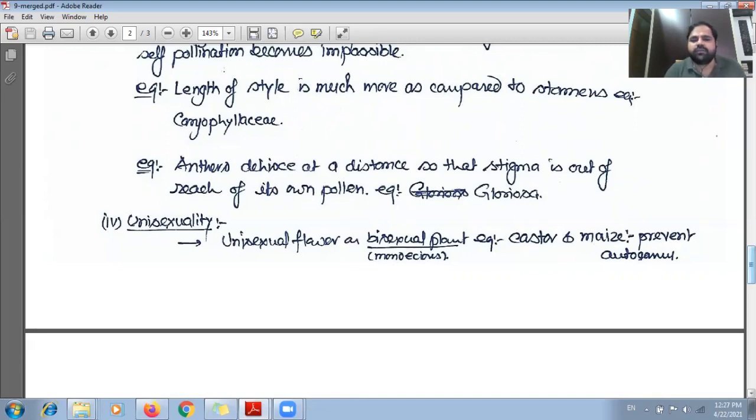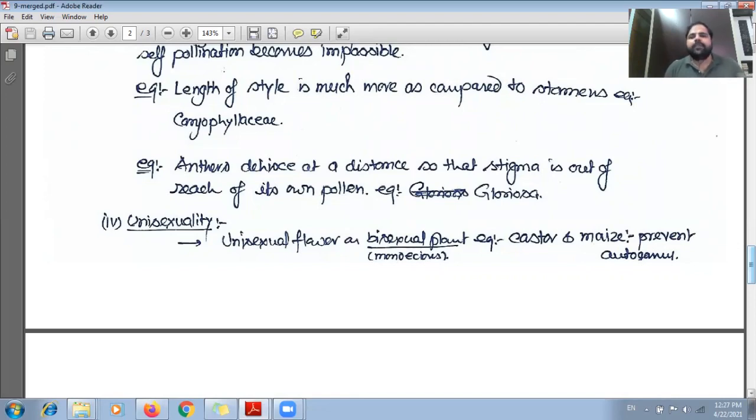So these are the modifications which stop the self-pollination, because self-pollination is a kind of asexual reproduction and there will not be any genetic variability among individuals. We can say that self-pollination is not good for the adaptation of any population for their survival.